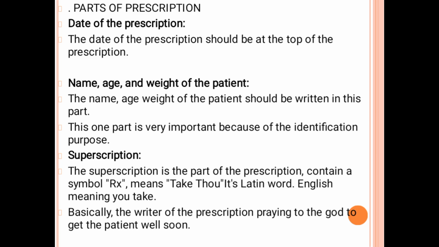Next part is the name, age and weight of the patient. These should be written in this part. This part is very important for identification purposes. The name of the patient is important to identify the particular patient, and age and weight are needed to determine the dose.